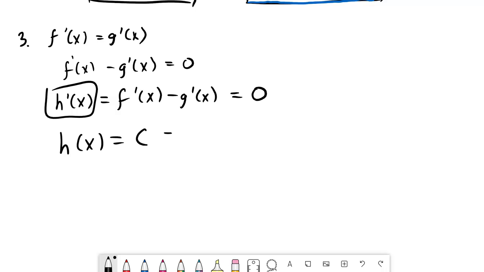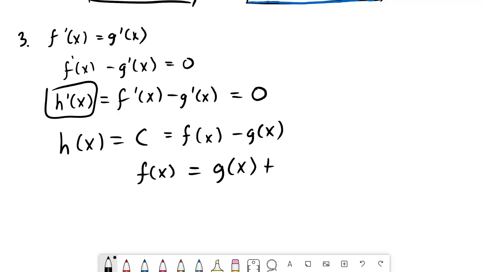And then the same thing, if we reverse this process, we would actually have to reverse the process for all the other ones. So it would be f of x minus g of x equals c. And then now we can solve back to f of x. f of x is equal to, I'm going to add g to both sides, so it's going to be g of x plus c. What does this mean? It seems kind of weird that we did this in the first place, but there's actually one reason why we did that.